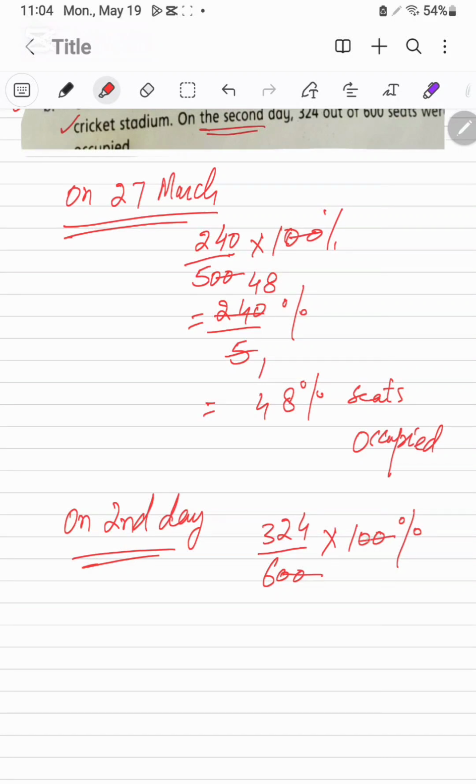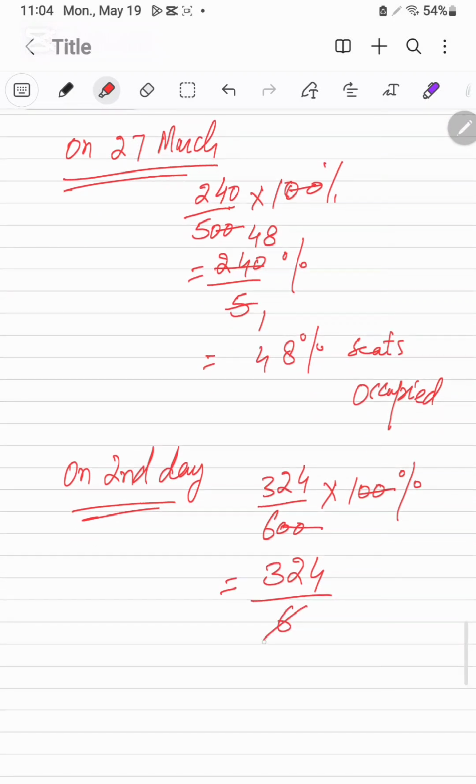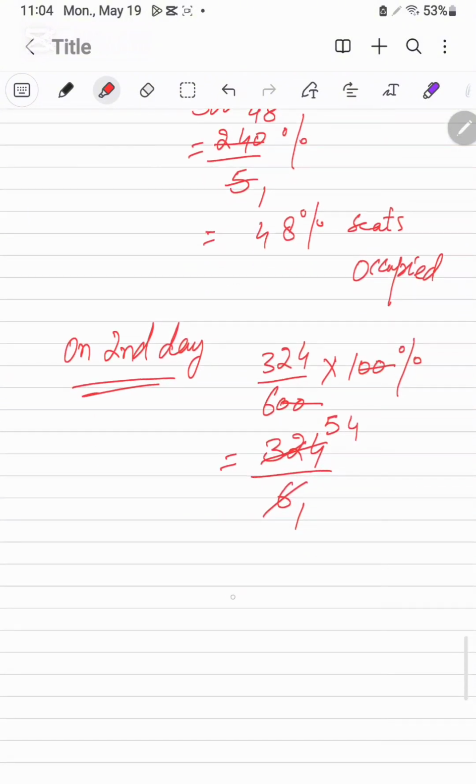This will be cancelled with 2 zeros. 324 will be 6. 6 ones are 6, 6 fives are 30, and 6 fours are 24. There will be the 54% seats occupied on the second day.